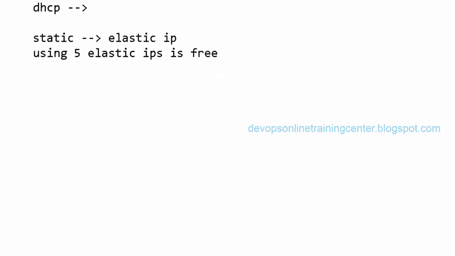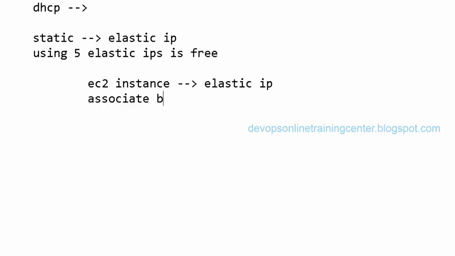So we have an EC2 instance, and then we need to request an Elastic IP and associate both of them. It's like attaching an IP to the EC2 instance. Then we'll be able to log in using that public IP, and that will not change with reboots or network restarts.